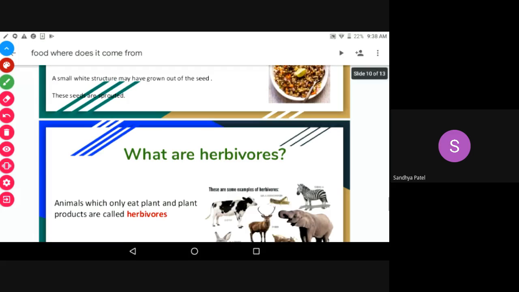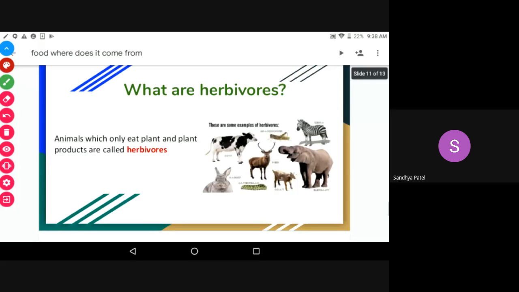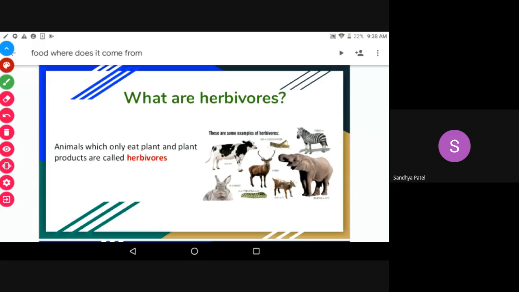Now we are going to learn about types of animals. According to the food animals eat, animals are divided into four types.